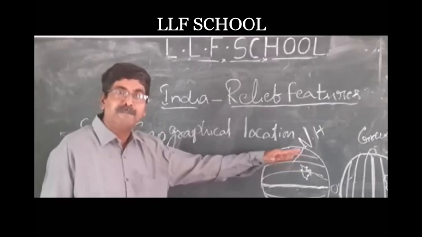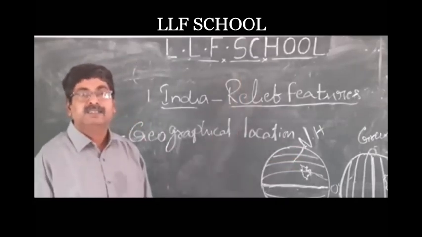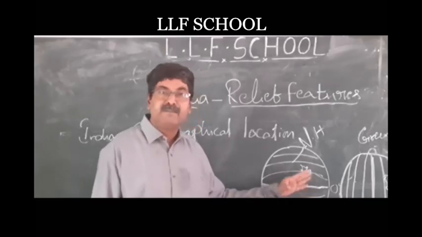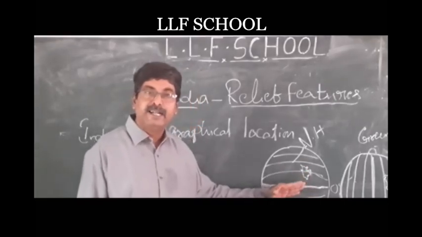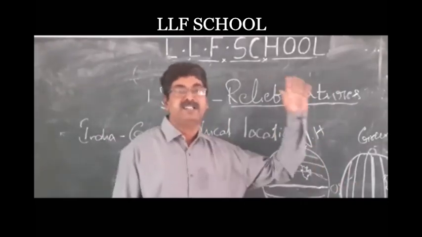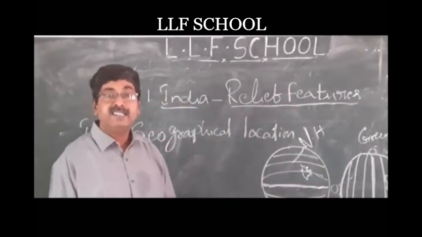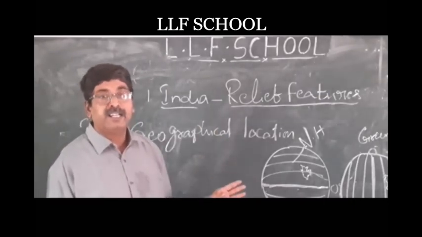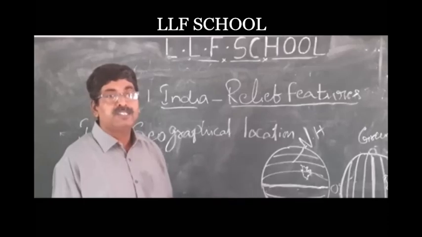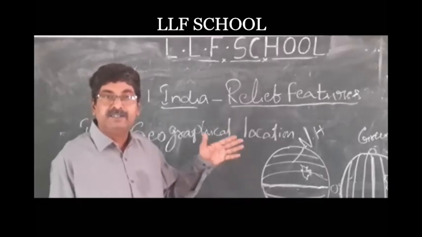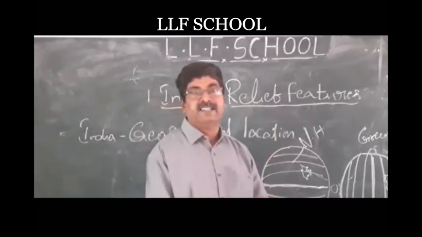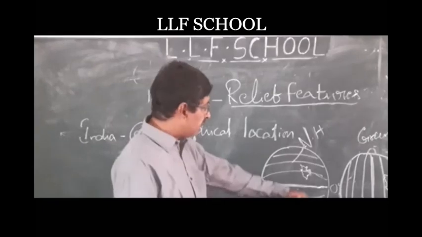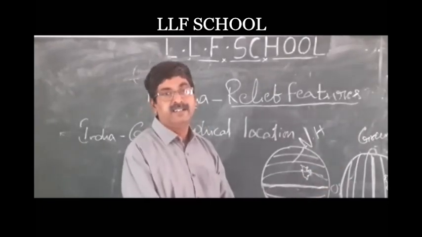So we can understand India is located completely in the northern hemisphere. India is completely located in northern latitudes. To describe India's location, we have to say India is located between the northern latitudes. Don't say southern latitudes, because it is completely located in the northern hemisphere.